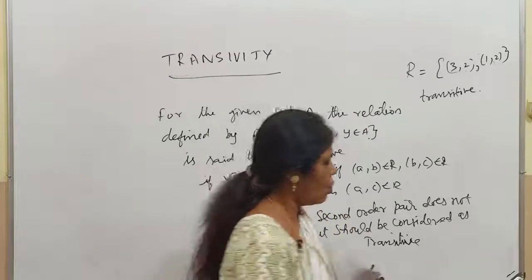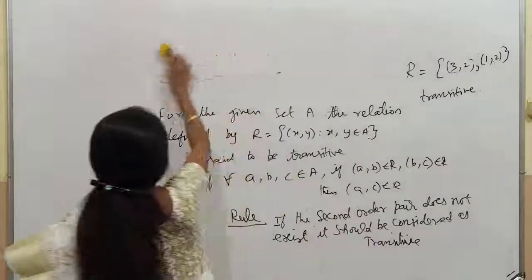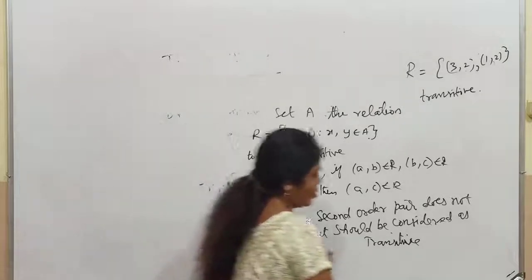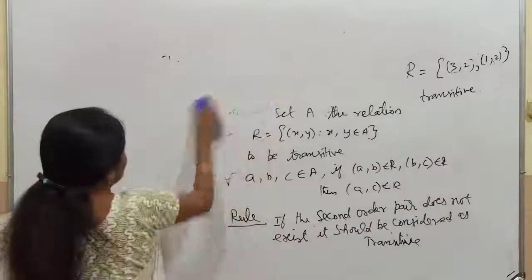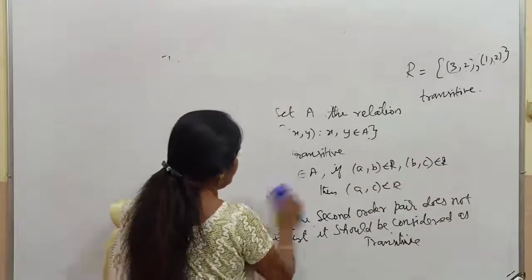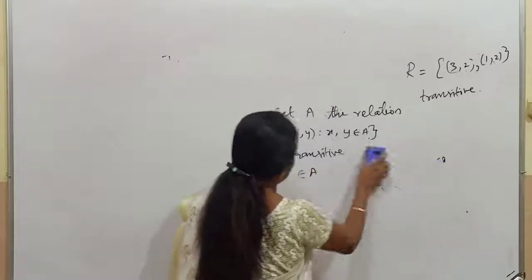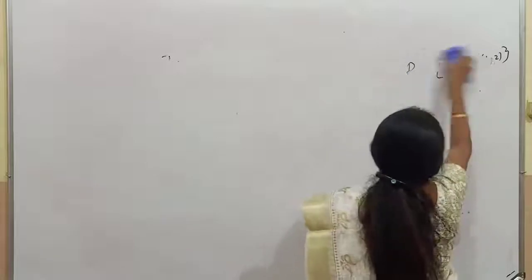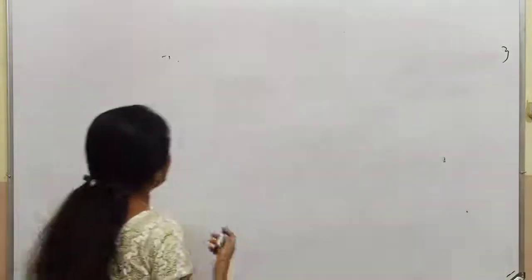Right. Now, yesterday's question, some of you have sent the correct answer to me. I was very happy. The first one, I am writing only the relation.